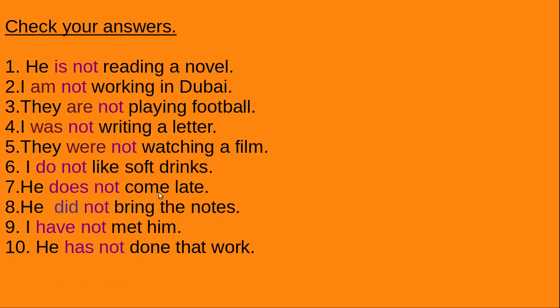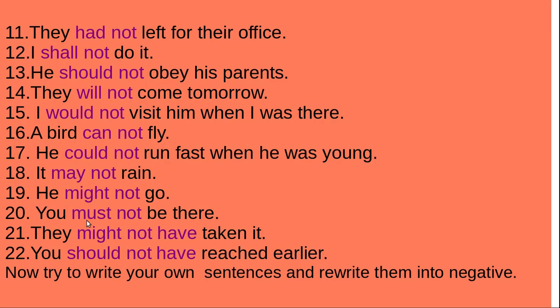He does not come. See here, I like. There is no auxiliary, so do will be the auxiliary: do not. He comes, then this is the auxiliary, not should be added. Here brought is V2, the past form, so did plus not. I have not, and others, no doubt at all. Had not, shall not, should not, will not, would not, cannot, could not, may not, might not, must not, might not have, should not have.